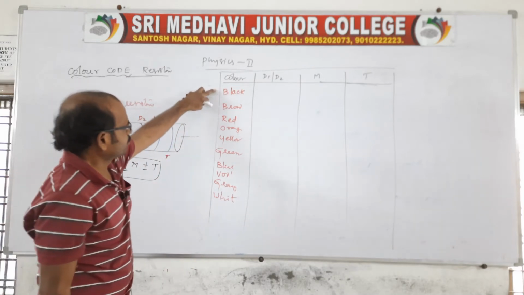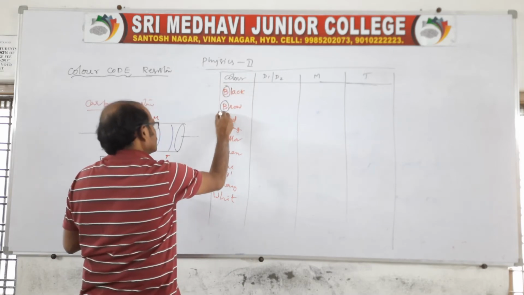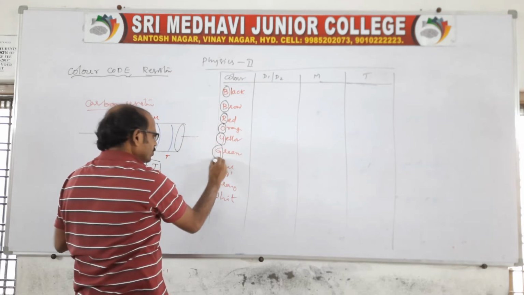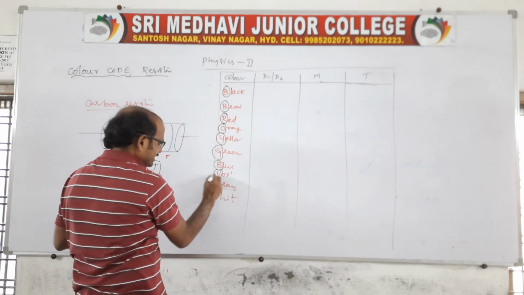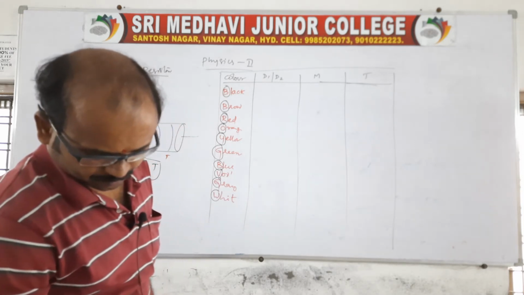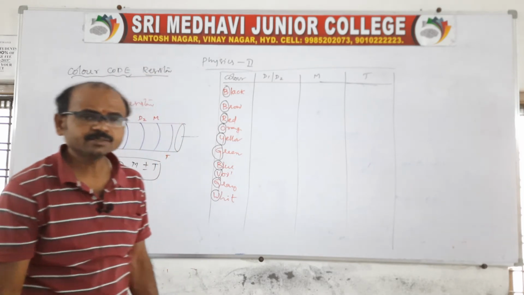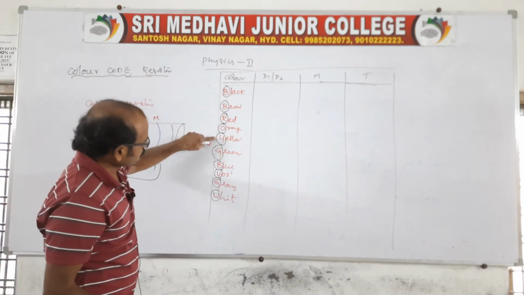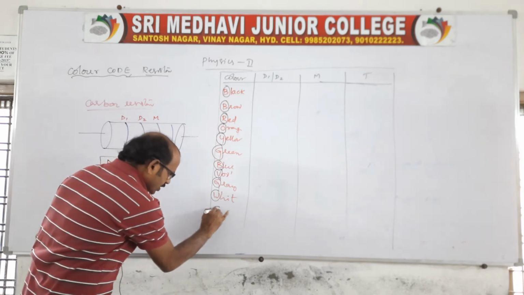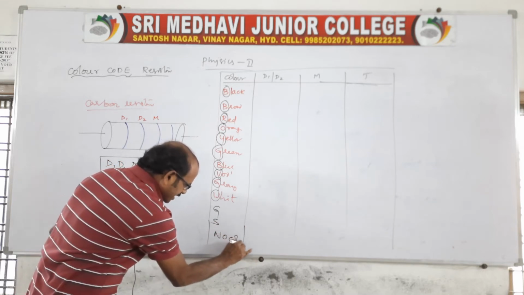Simple to remember, BB, that's what. You remember these letters: B, B, R, O, Y, G, B, V, G, W - black, brown, red, orange, yellow, green, blue, violet, gray and white. So that's what we can say it is. Here it is, we can say like this, so that it is remembered very easily. Clear? See, BB Roy, Great Britain, very good wife, wearing gold, silver, no color necklace.